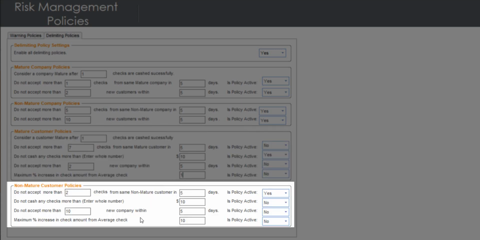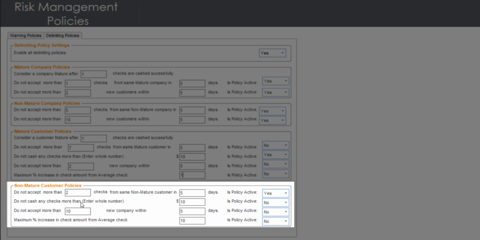The next set of policies is the non-mature customer policy. It's very similar to the previous policies, but for non-mature customers. These are usually new customers or customers that are not in your trust list just yet. The first one is do not accept more than 2 checks from the same non-mature customer in 5 days. We usually recommend 1 check in the period of 3 to 5 days to make sure that you do not cash too many checks from the same non-mature customer.